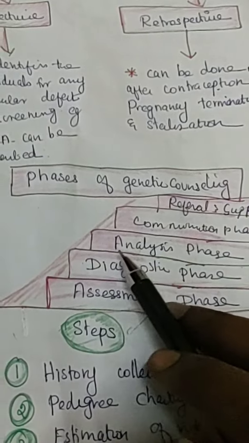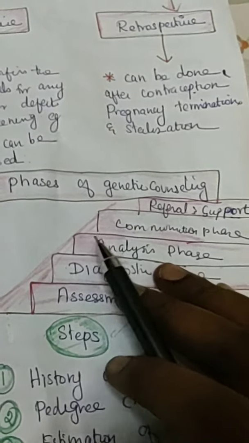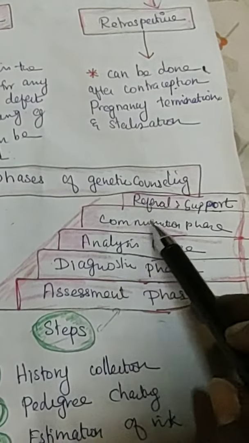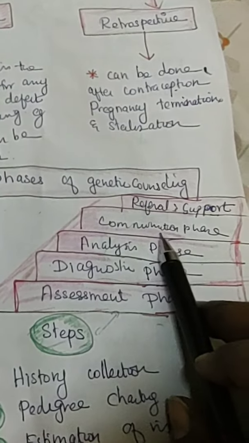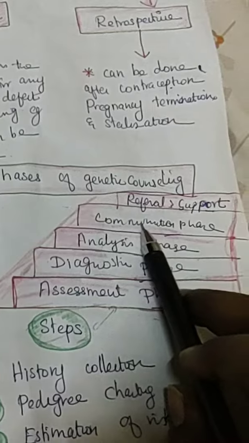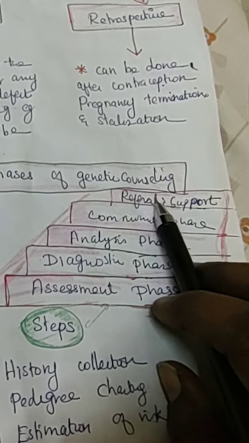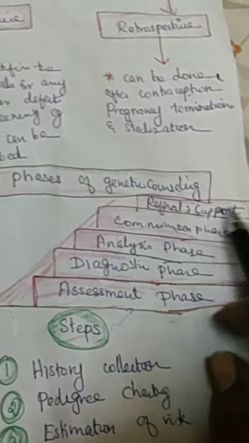And once you come to the conclusion of how much will be passed from one generation to another generation, and how you can prevent it, you have the communication phase with the family members, both the husband and wife and other family members. And then, for the further steps they can take to prevent those risks, you have to give the referral and support.